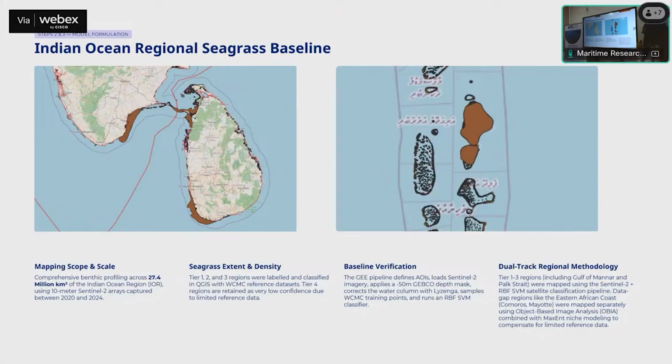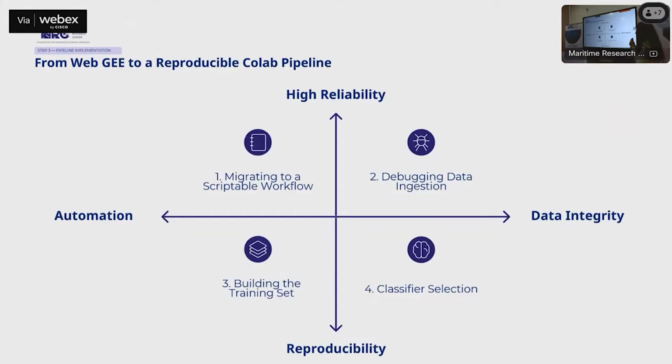For the tier 1 to 3 regions, including Gulf of Mannar and Palk Strait, I used mostly Sentinel satellite mapping. However, for the Eastern African coast, which I'll be showing in the next slide, we cannot simply mark polygons there, because the seagrasses there are patchy and very inconsistent. So it is a four-step process.